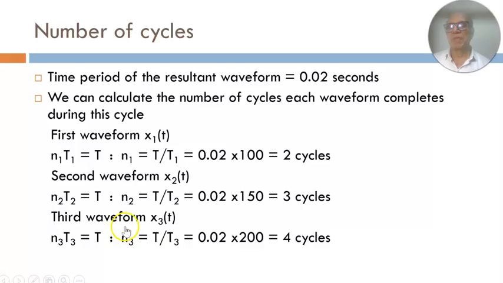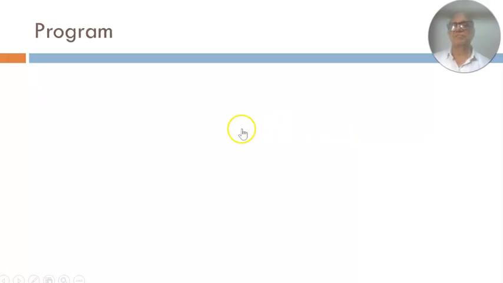And finally, the third waveform, N3 into T3 is equal to T. So N3 is equal to T by T3. So that is 0.02 into 200. This will complete 4 cycles. So note that this particular example is such that all the individual waveforms are completing an integer number of cycles over the time period. And that is why the resultant is a periodic signal.